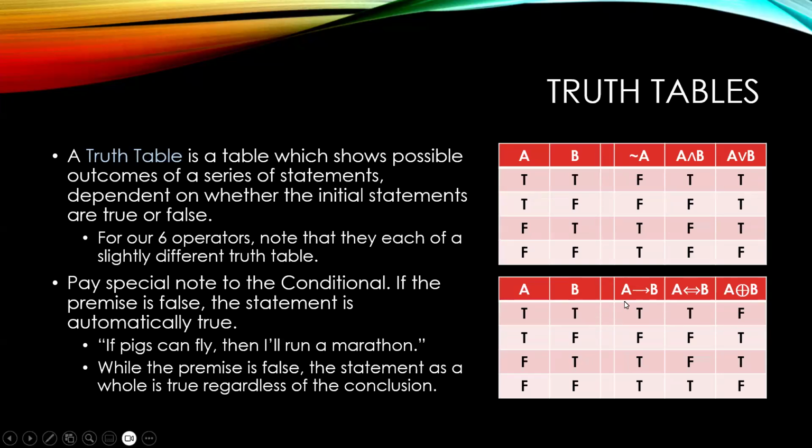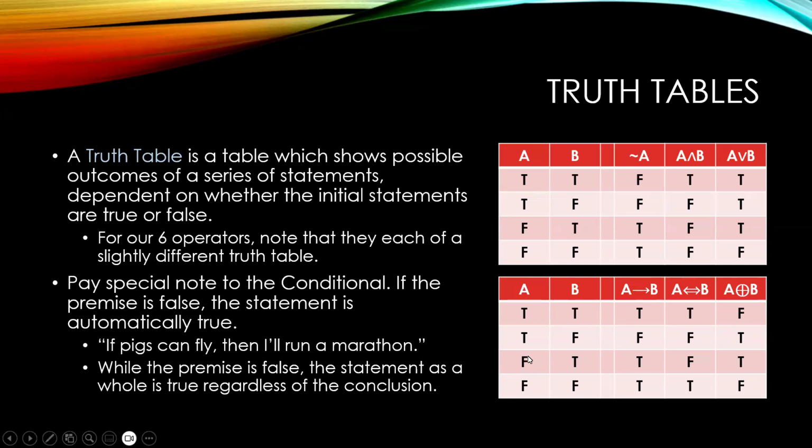And so the conditional one is the one which is tricky. And so A implies B, or if A, then B. If they are both true, well, then this is a true statement. If the first one is true and the second one is false, then the conclusion that if this, then this is a false statement.